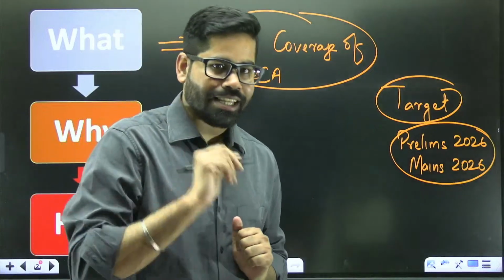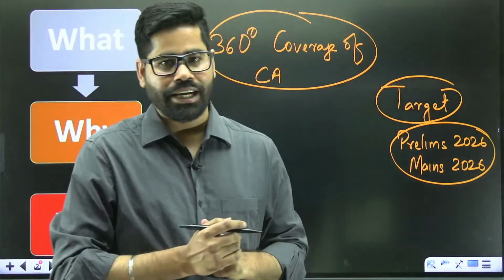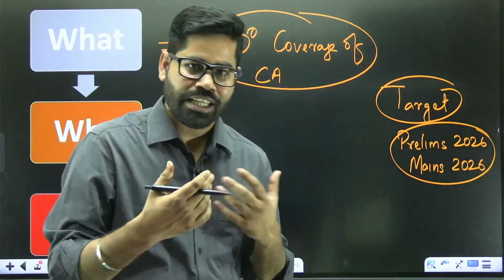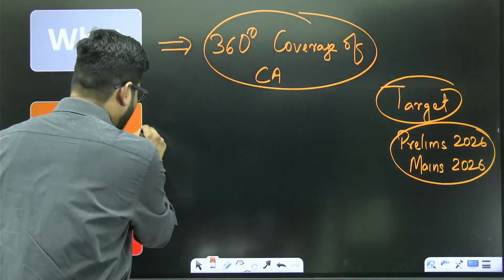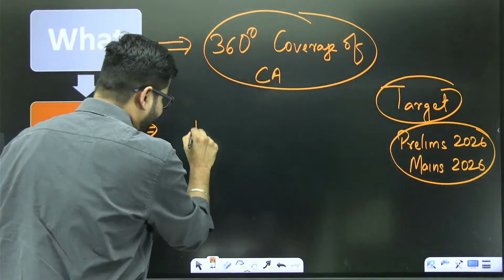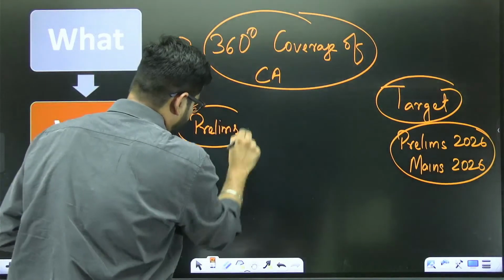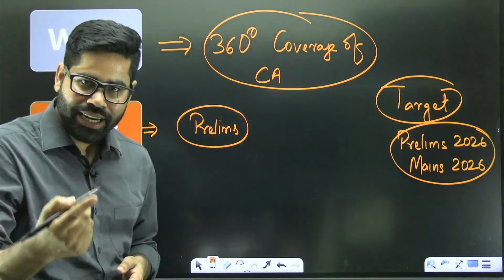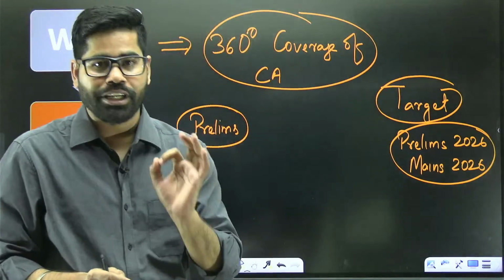Now, why are we having this current affairs batch? What is the relevance of it? You know that in the prelims examination, this year again, current affairs has been there in very good numbers.